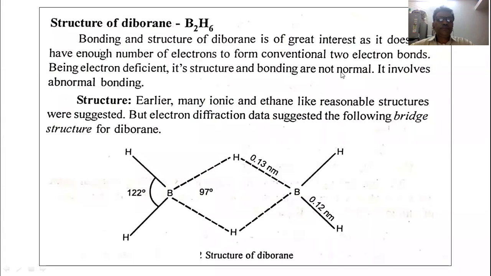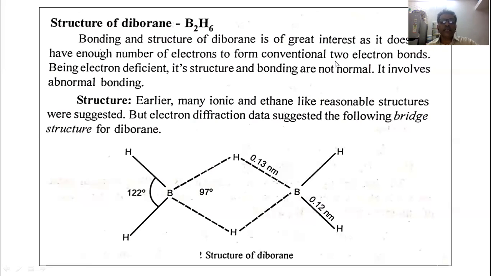In this lecture, I would like to discuss the structure of diborane, that is B2H6. Bonding and structure of diborane is a very interesting one. Diborane is an electron deficient molecule. Therefore, its structure and bonding is not normal. It involves abnormal bonding.